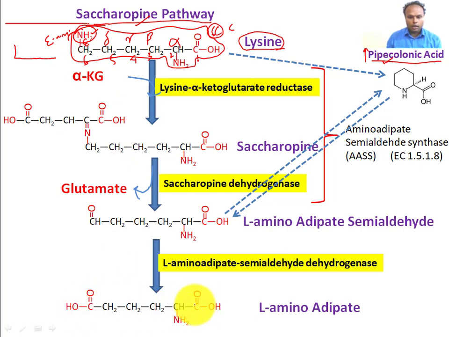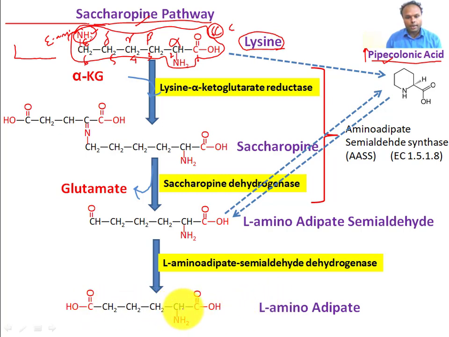You can compare this carbon with the carbon of lysine. So here deamination and oxidation occur, and this last carbon turns into a carboxylic carbon. This compound is called a 6 carbon dicarboxylic acid, adipic acid.